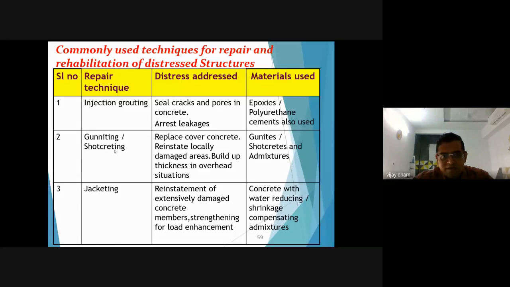Gunniting we have seen. You can use gunniting techniques for replacement of concrete cover and to reinstate a damaged area, and in gunniting you can use shotcrete materials and admixtures. We have seen jacketing. When can you use jacketing? For the reinstatement of extensively damaged concrete members. At that time you can use jacketing techniques, and jacketing can be done using micro concrete and other normal concrete also.